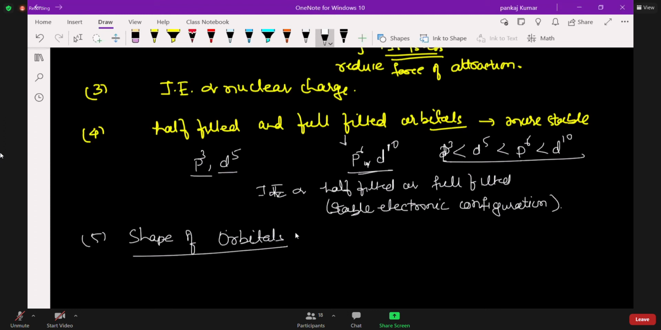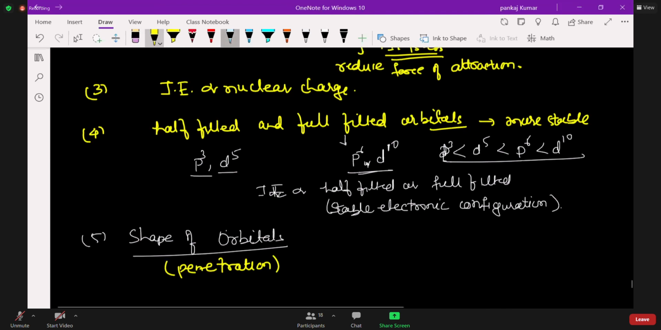Now, shape of orbital. In this case, it is not energy wise. We can use the terms closeness to nucleus, penetration wise. We use the word penetration. Penetration means which is closer to the nucleus. So in this case, the order is S, then P, then D, and then F.